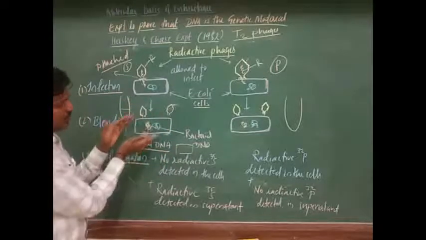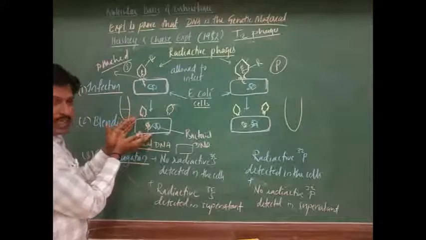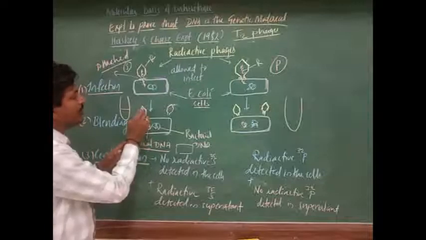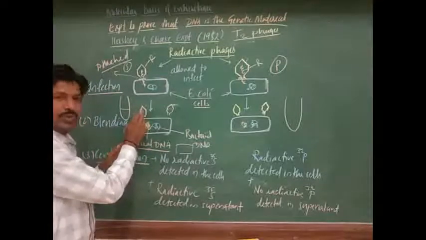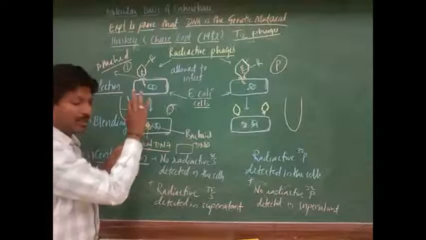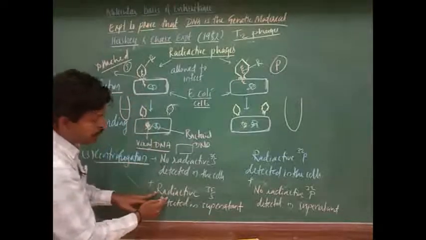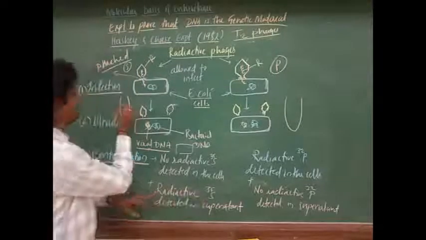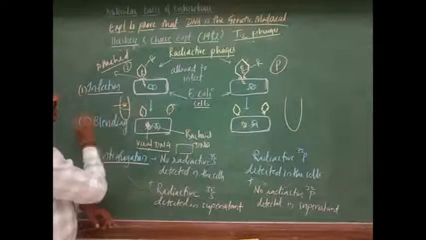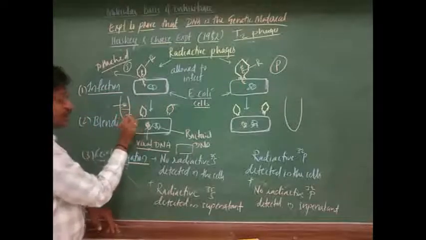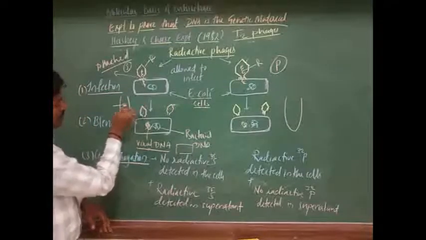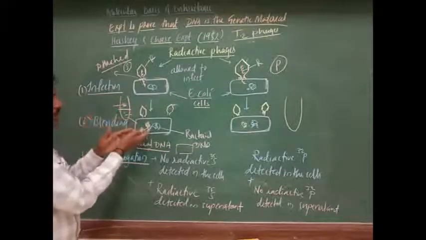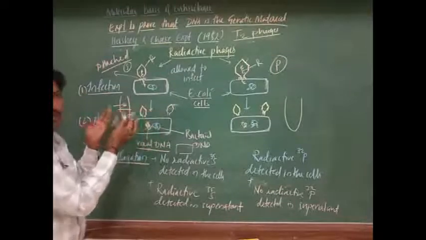One more step. These bacterial cells do not contain any radioactive substance. Understood? Because the radioactive substance, that is sulfur, is present with the capsule. So the capsule remains, and that radioactive sulfur is detected in the supernatant. Supernatant means the part above. It floats above these cells, because the cells are heavy and the capsules are light.